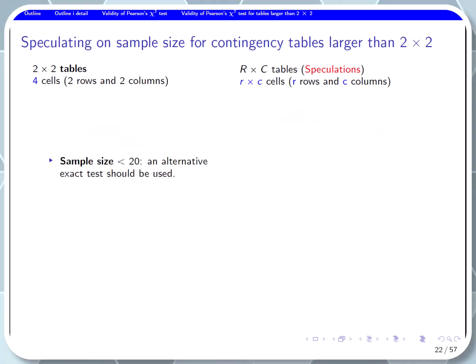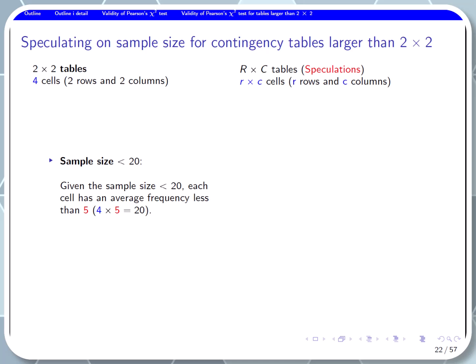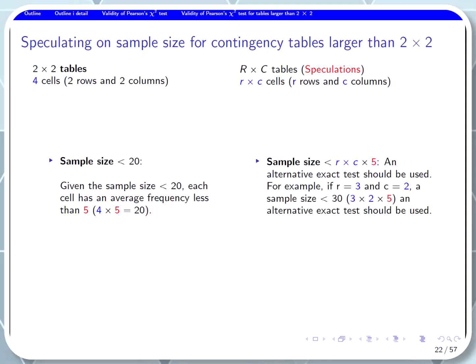If sample size is less than 20, an alternative exact test should be used. Given a sample size less than 20, each cell for a 2x2 table has an average frequency less than 5. For tables larger than 2x2, if the sample size is less than R times C times 5, an alternative exact test should be used. For example, if R equals 3 and C equals 2, a sample size less than 30, alternative exact test should be used.